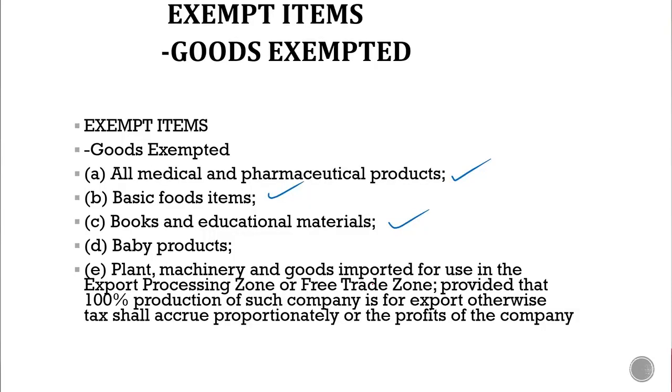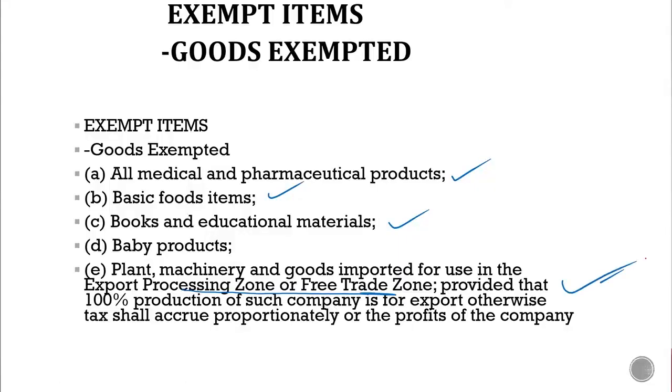If you purchase plants and machineries for use in export processing zone, in free trade zone. So all those plants and machineries that are purchased to be used in EPZ, export processing zones, are exempted from VAT, provided that 100% of such company is for export, provided that all the goods manufactured by that company are all what? Exported. So all those plant and machinery that are used in export processing zones are exempted from VAT.